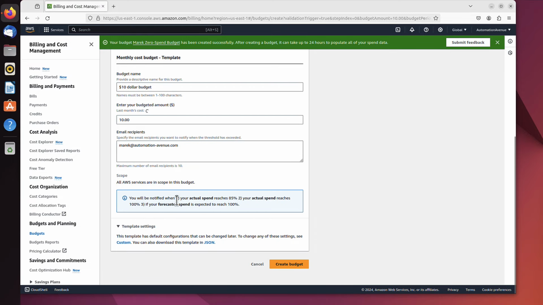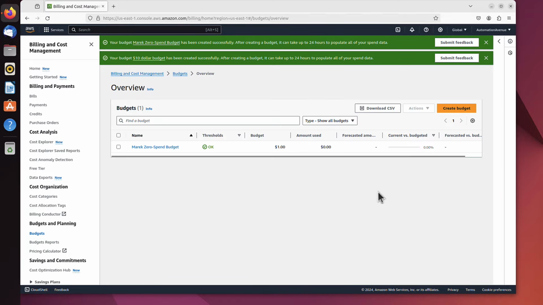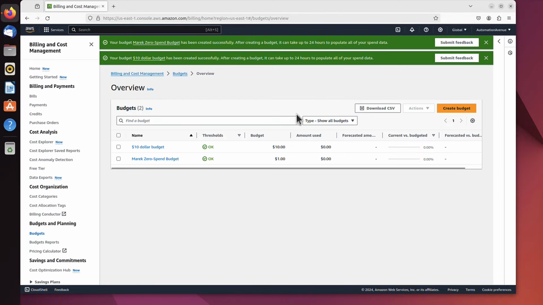You will be notified when your spend reaches 85%. So if you are at $8.50, let's say, you will get an email. Then it will be at 100% at $10, but the third option, if your forecasted spend is expected to reach 100%. But that's very handy and useful for us. That's exactly what I need. Just create a budget. And this way you can create as many budgets as you want and get notified every time you reach any of those thresholds.